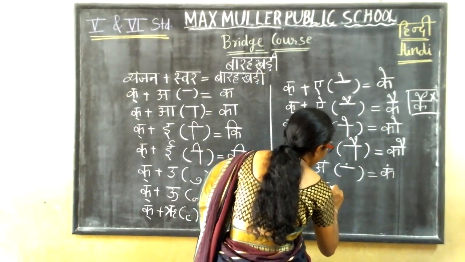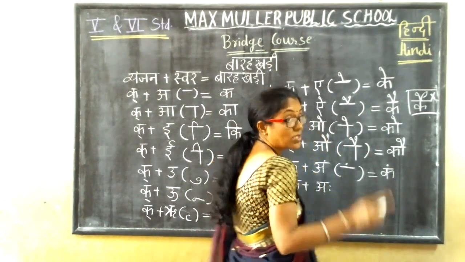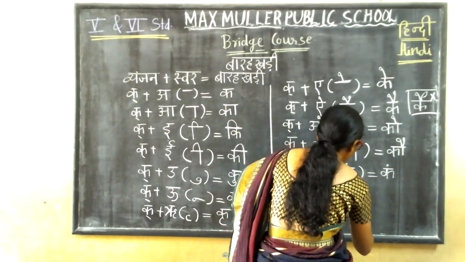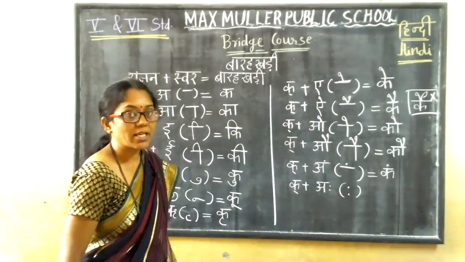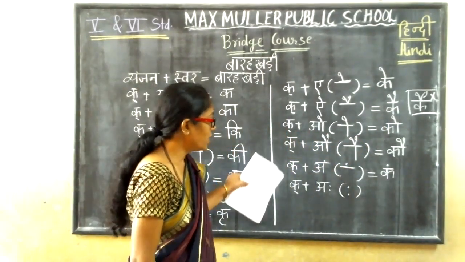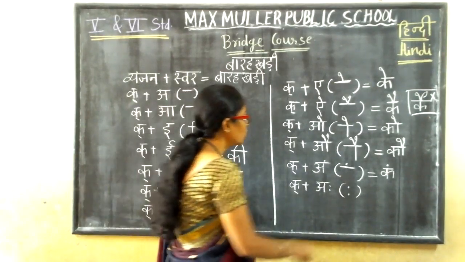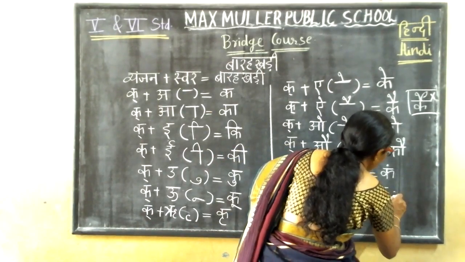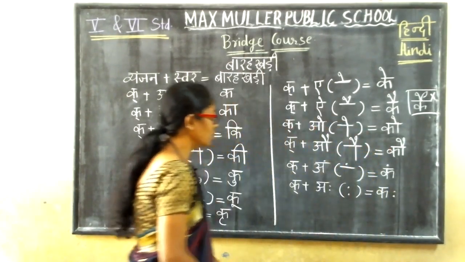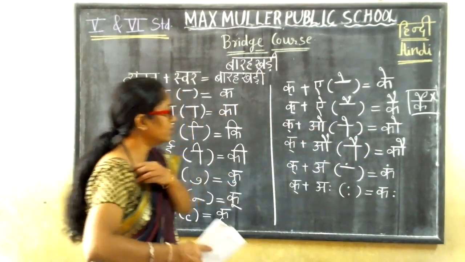This is what? Visarga. I already taught you in the last class: Anuswar, Visarga and Anunasik. This is Anuswar. This is Visarga. So, how do you have to write? Kaha. Understood? So, first copy this down, children. Then I'll explain again.